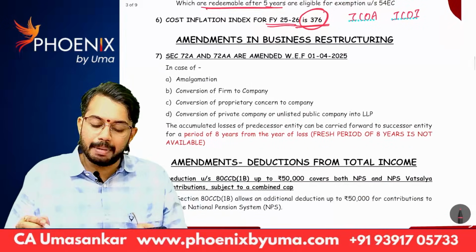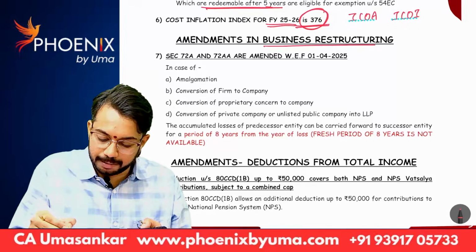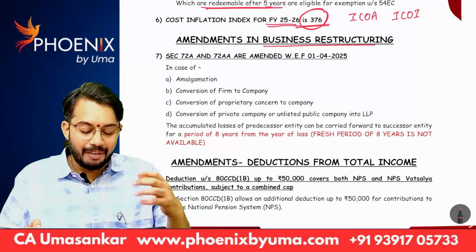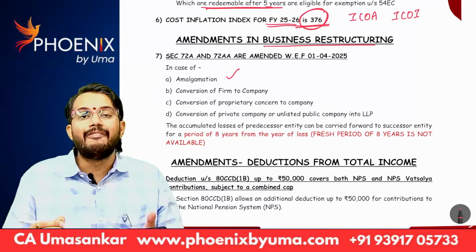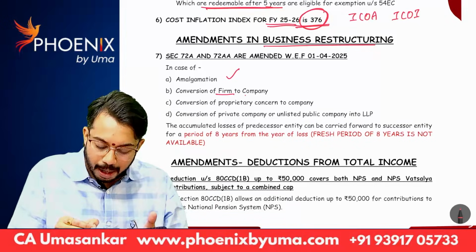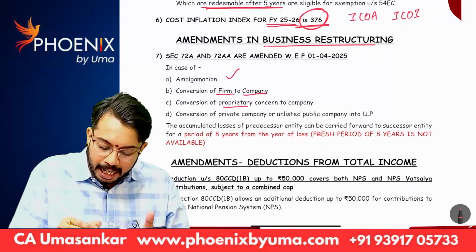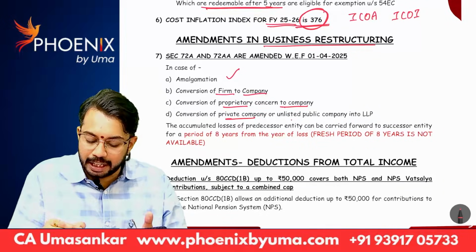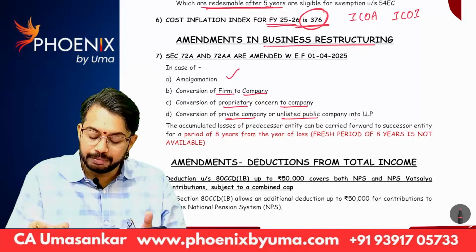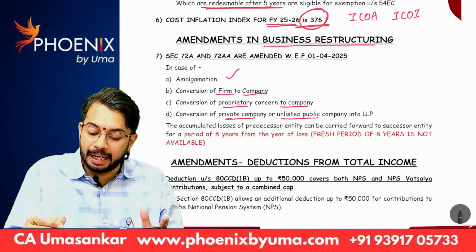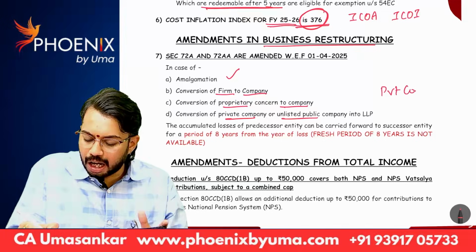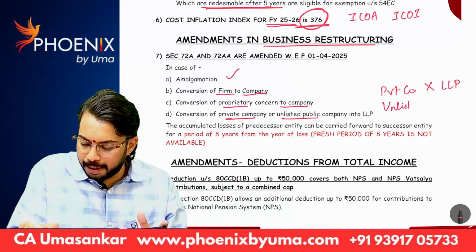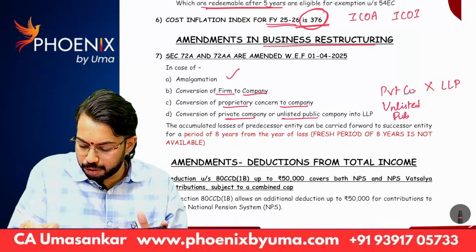Next, amendments in business restructuring. We have discussed in business restructuring chapter, whenever amalgamation happens, whenever firm gets converted to company, whenever proprietary concern gets converted to company, whenever private company got converted into unlisted public company, whenever private company got converted into LLP, whenever unlisted public company got converted into LLP.